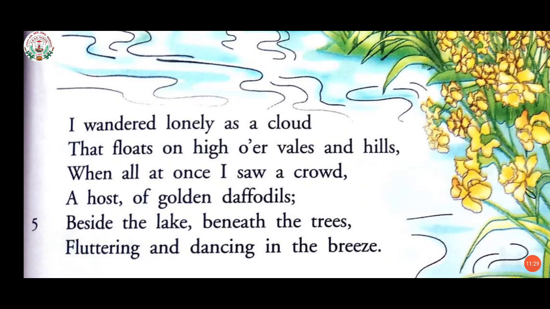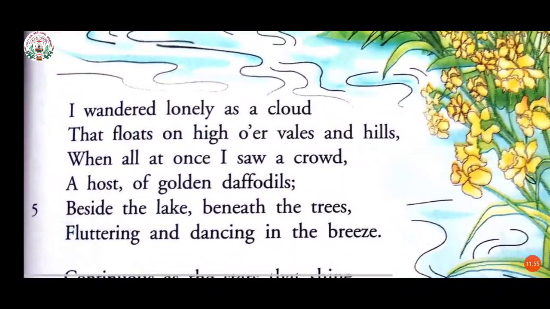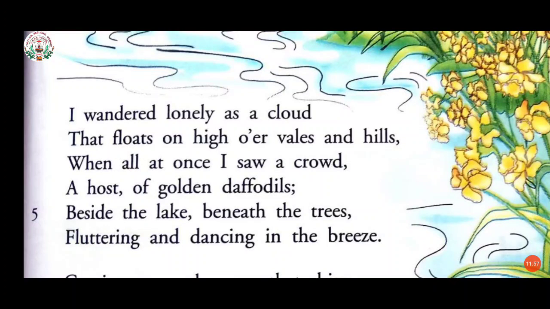The poet is giving you a kind of imagination, that being a cloud, from the top, almost like a drone shot, he can see a wide area that is filled with golden daffodils, that is golden yellow daffodils. When all at once I saw a crowd, a host of golden daffodils.